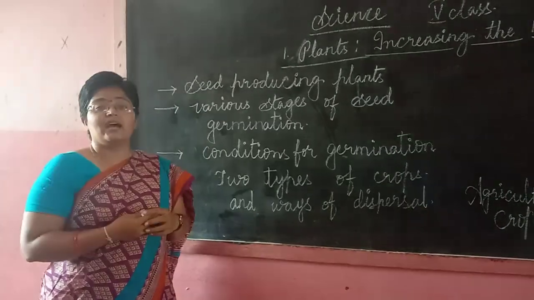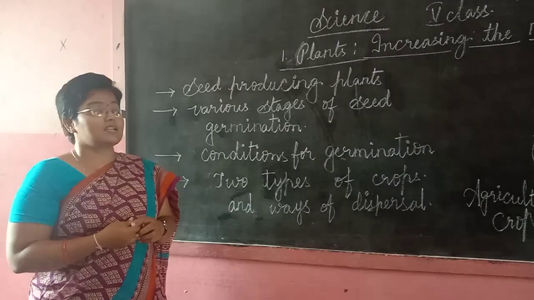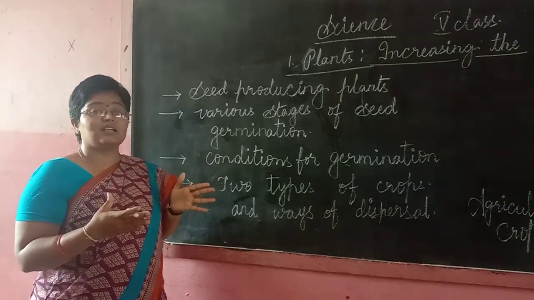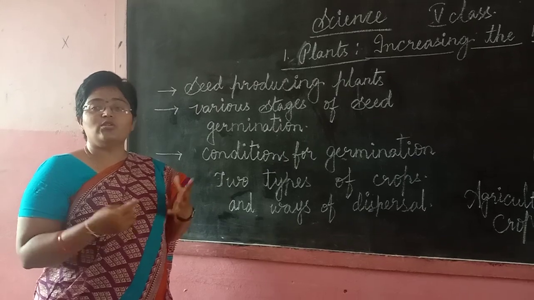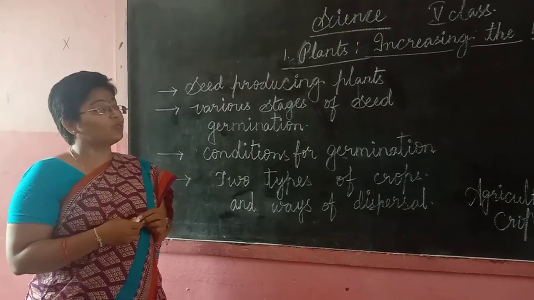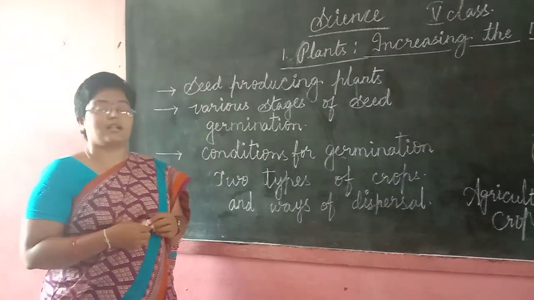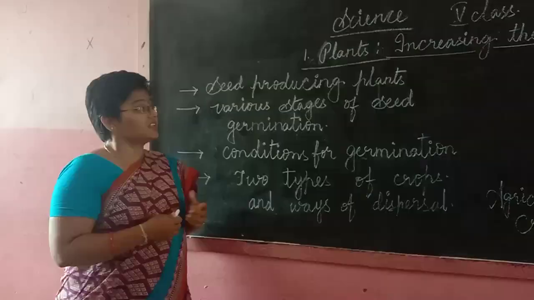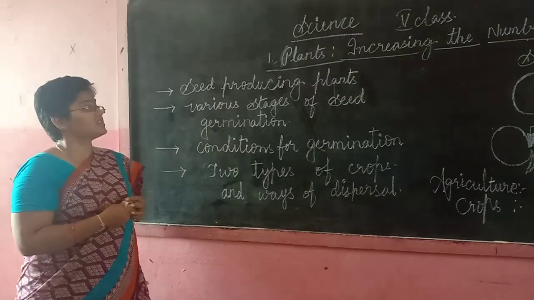Have you ever seen a huge number of plants in one place? Yes, in your surroundings you can see different kinds of fields grown with different types of plants. How do the plants grow? What are the needs to grow plants? What conditions are required to grow plants in a perfect manner? And how does the seed develop into a plant? These are the topics we are going to see in our first lesson. So let us discuss this, children.